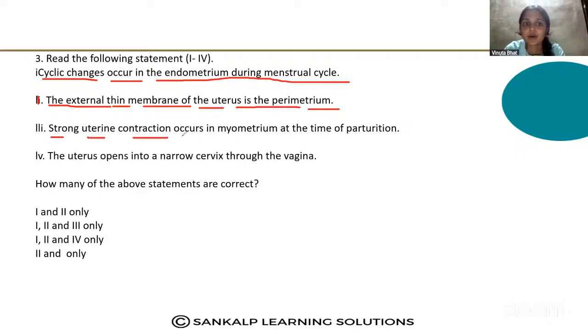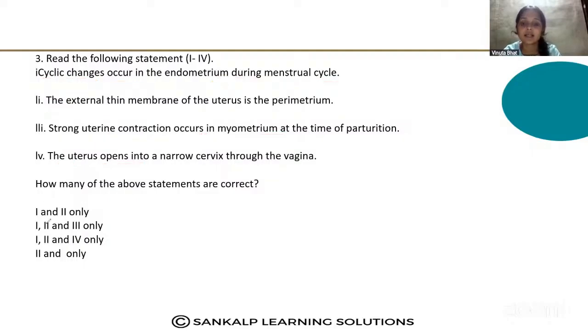Third: strong uterine contraction occurs in the myometrium at the time of parturition. Fourth: the uterus opens into the narrow cervix through the vagina. How many of these statements are correct? You have to identify the correct statements here.